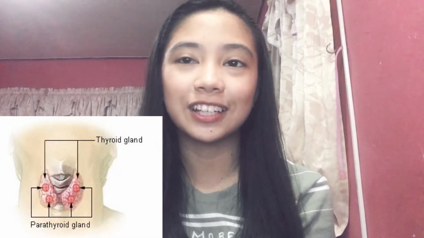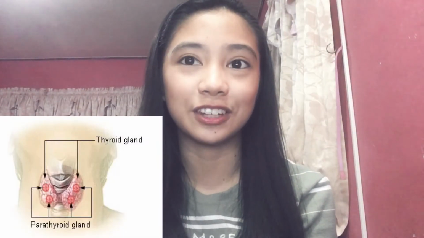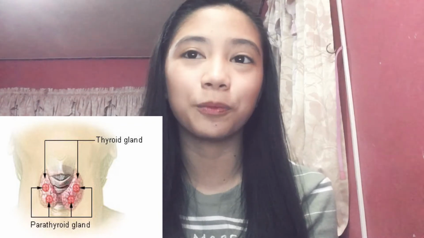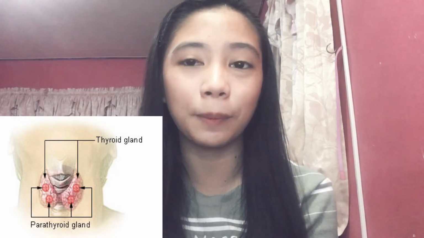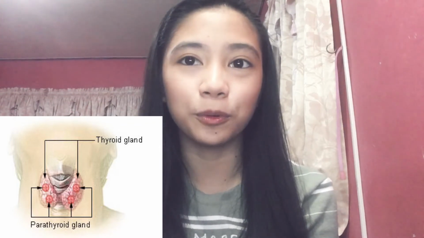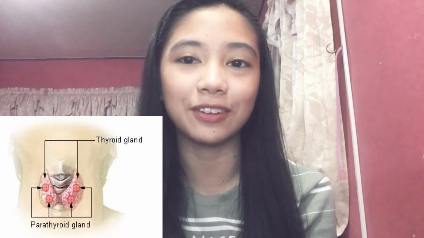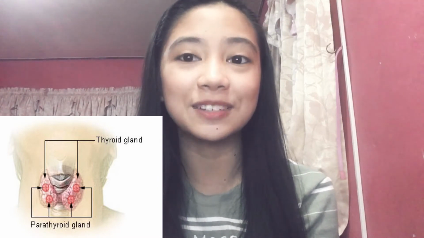Parathyroid glands are four glands, each the size of a grain of rice. They are attached to the posterior thyroid and produce parathormone, which helps control blood calcium level and prevents hypocalcemia.